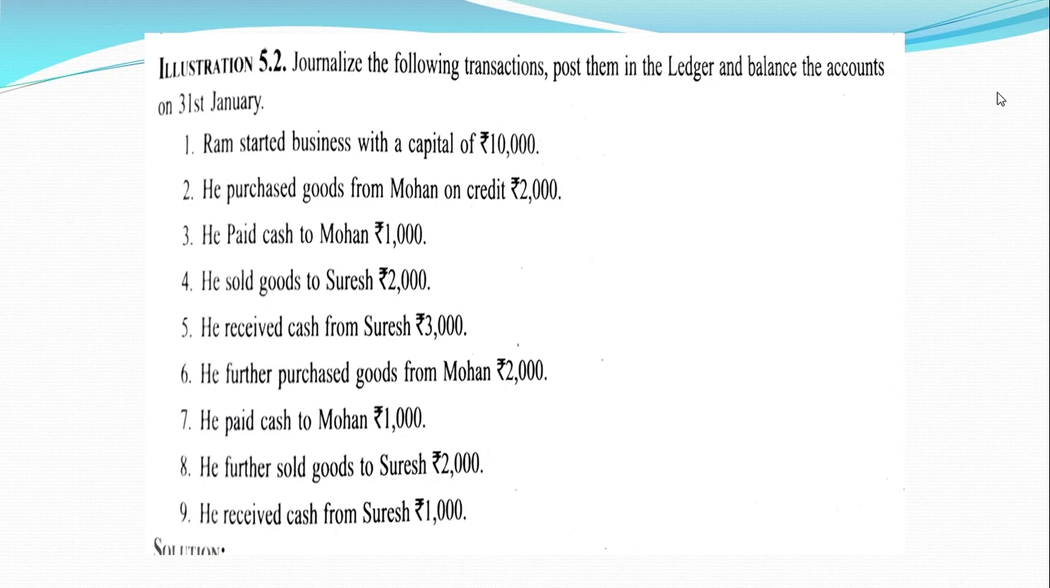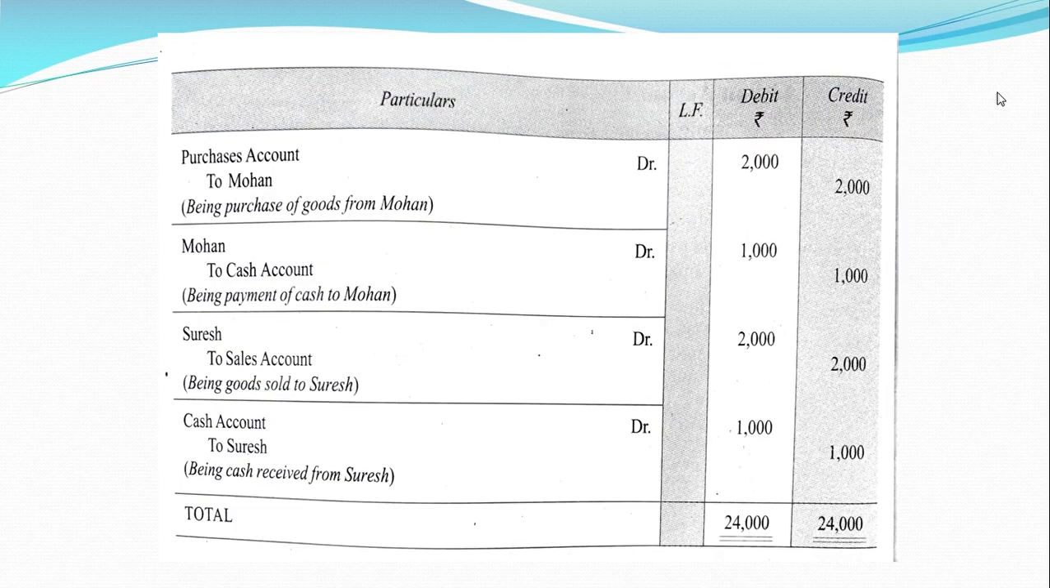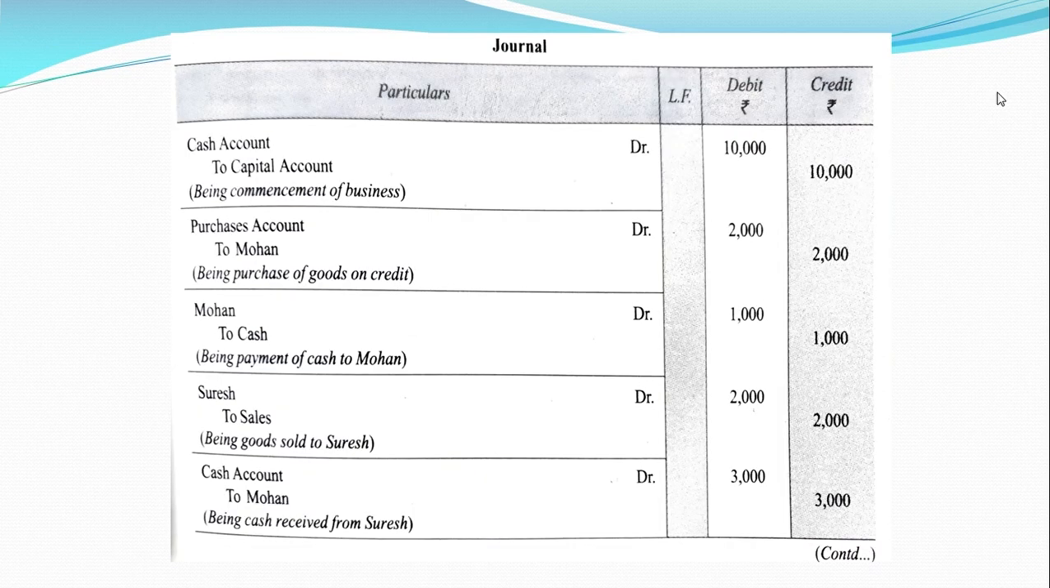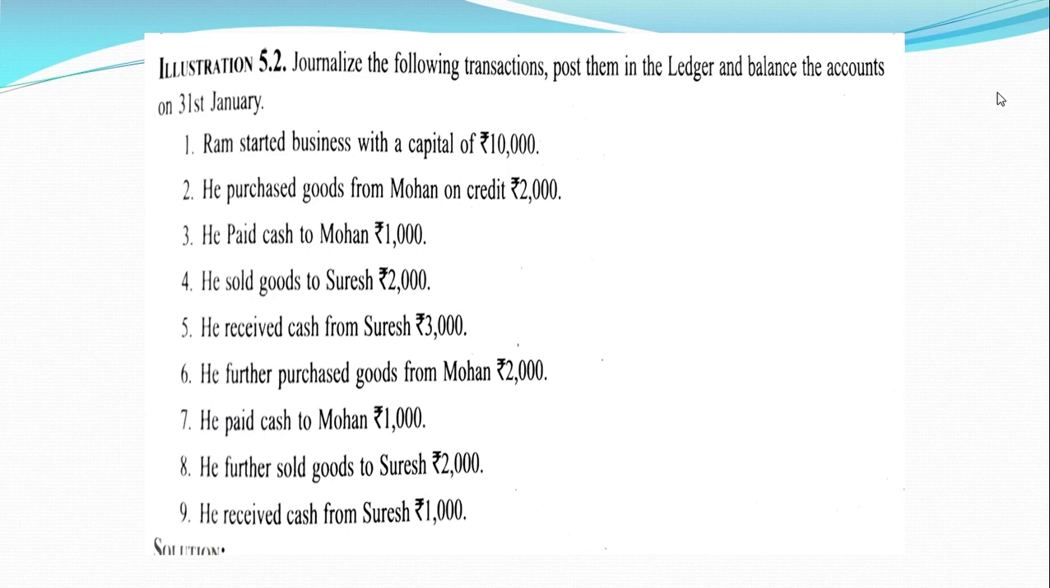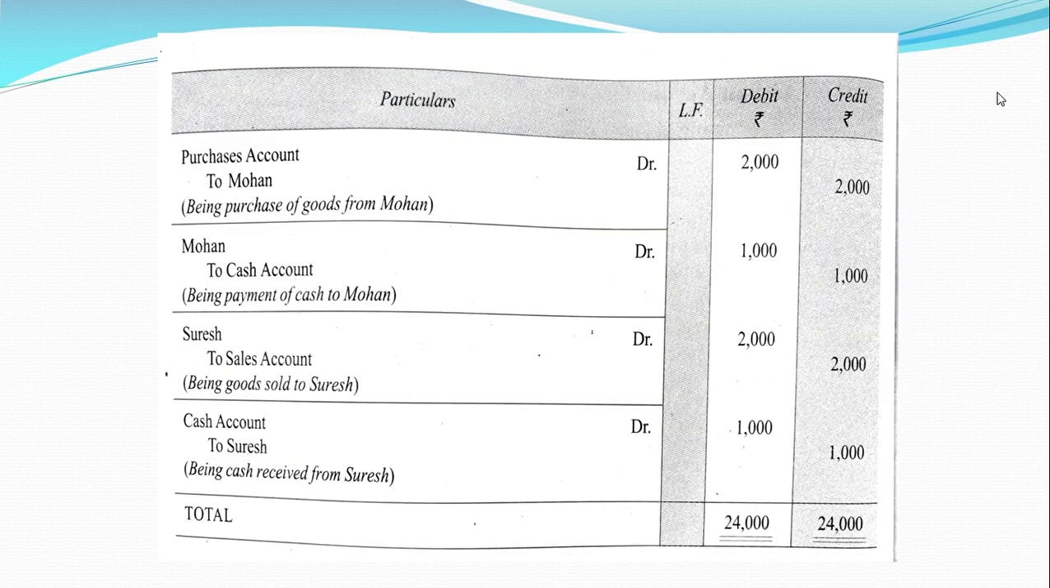Then we have he sold goods to Suresh. So Suresh is the receiver of the goods and goods are going out. So receiver, that means to be debited, and goods are going out, it is to be credited, which is Suresh account debit to sales account. Then we have received cash from Suresh. So cash is coming in from Suresh, means Suresh is the giver. So cash is coming in, cash account debit to Suresh account.